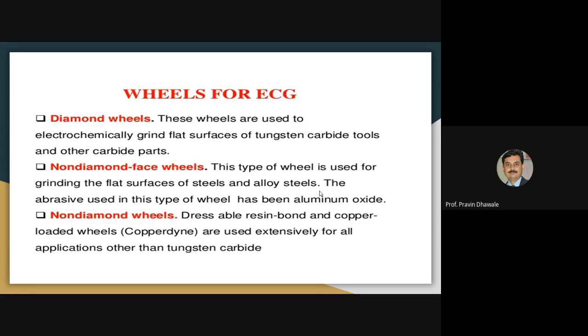Means whenever you have to machine a workpiece material which is tungsten carbide, then we go for the diamond wheel. If the machining is other than tungsten carbide, we always use non-diamond wheels, that are preferred generally. So these are the materials of the wheel that will be used for the electrochemical grinding process. Which are those? Diamond wheels, non-diamond face wheels, and simply non-diamond.